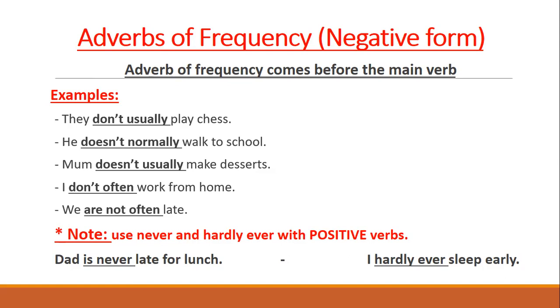Okay. And here is a very important note. Use never and hardly ever with positive verbs, and only positive verbs. Why? Because never and hardly ever are already negative words. They are already negative, so they have to come with positive verbs. Like the example, Dad is never late for lunch. I hardly ever sleep early. Got it?